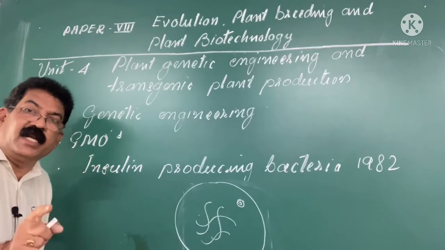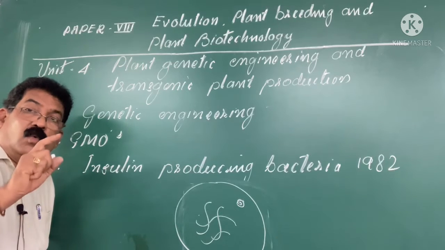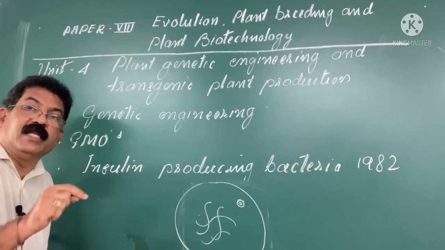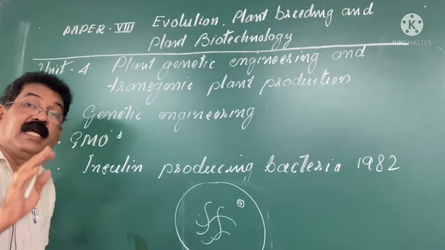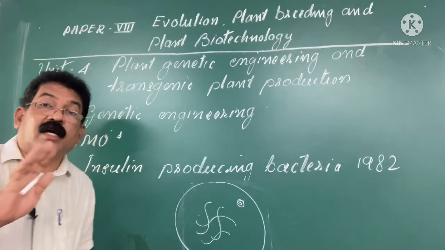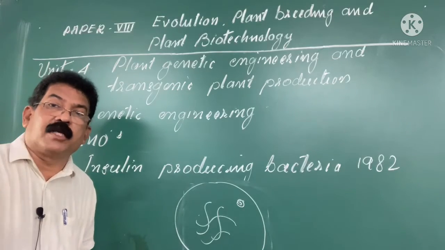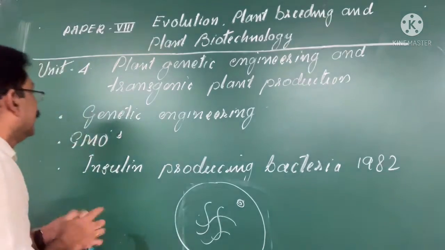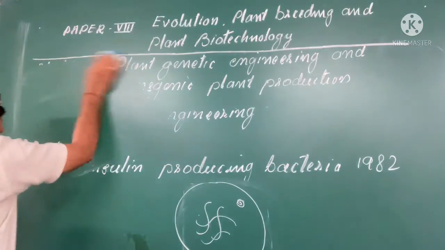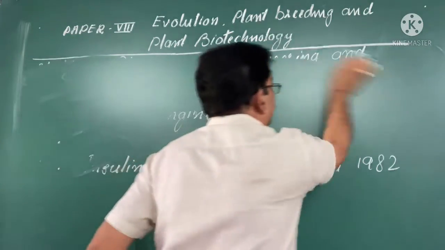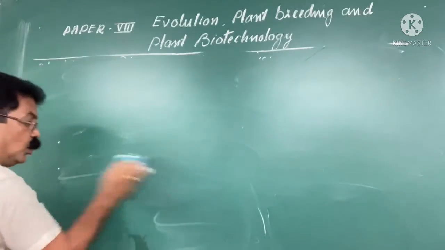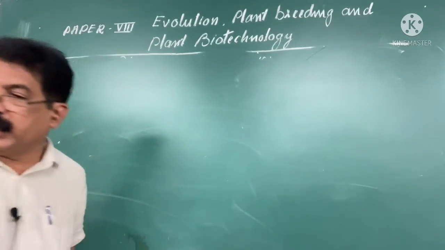What is genetic engineering? What are the tools included in this? And what is recombinant DNA technology? Recombinant DNA, rDNA, refers to the DNA which carries a desired gene. Right. Now, in this, we shall take up first the tools and techniques of genetic engineering.